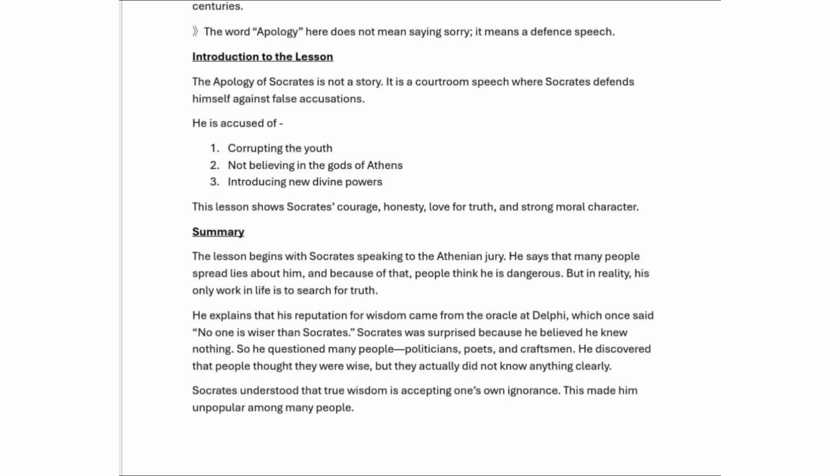The lesson begins with Socrates speaking to the Athenian jury. He says that many people spread lies about him, and because of that people think he is dangerous. What he was saying is that many people were saying false things about him, so that people think he was a very dangerous person.